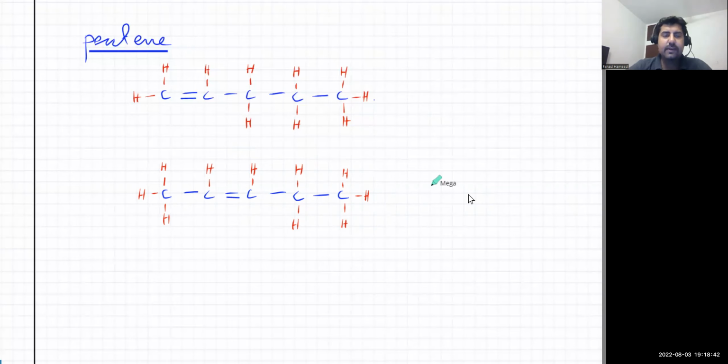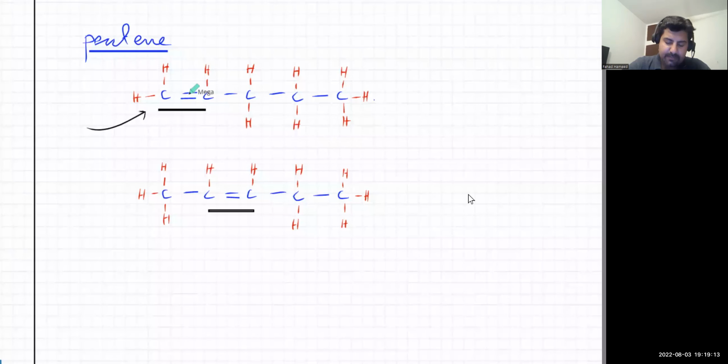So you would have to name the molecules accordingly, because there are 2 different pentenes. The double bond position is different. In one of them, the double bond is right at the start, and in the other one, it is somewhere in the middle of the carbon chain. This is known as a carbon chain. So what you do is you count where the double bond position is. Here it's on the first carbon atom. This is first, this is second, this is third, this is the fourth one, and this one is the 5th carbon atom.